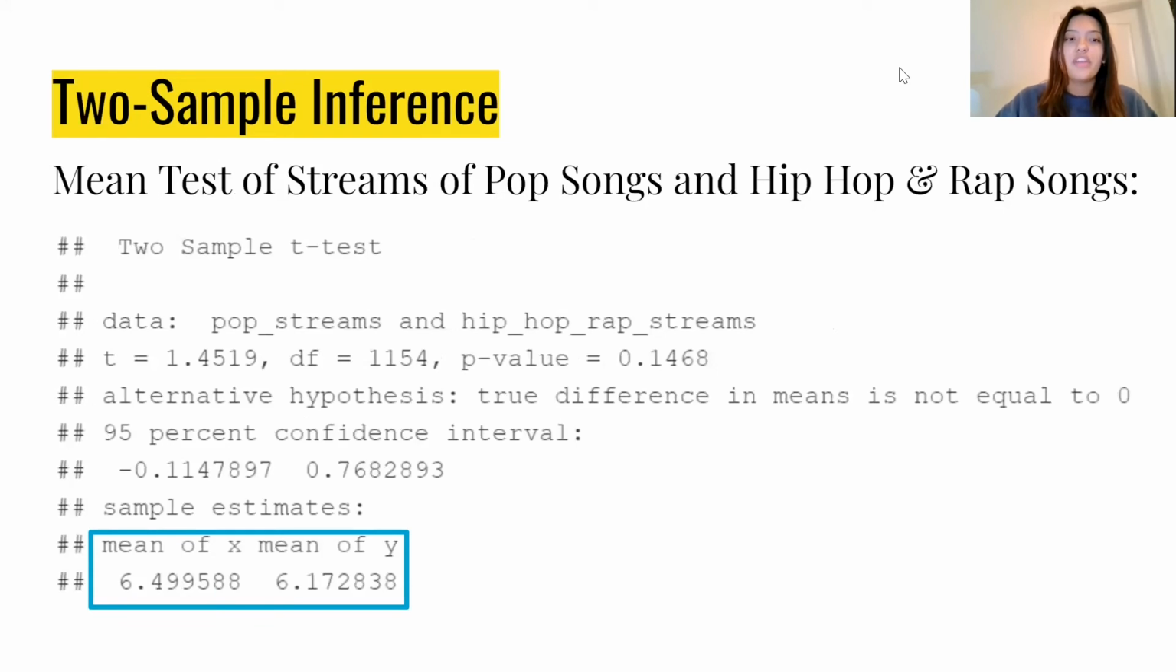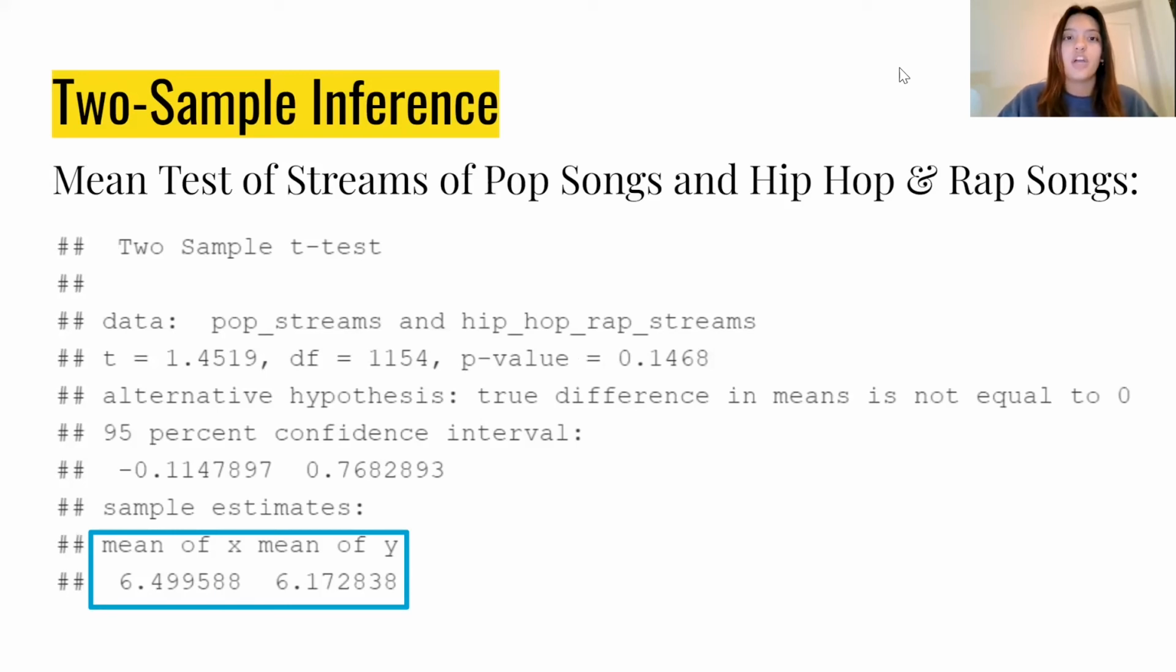And so for the 2 sample inference, I wanted to compare the mean streams of pop songs and the mean streams of hip hop and rap songs for all songs of those genres that have been on the top 200 weekly global Spotify charts. So since there were many more songs under the pop genre, and that often hip hop and rap are considered part of the same genre, I decided to add the hip hop and rap songs together to do this inference.